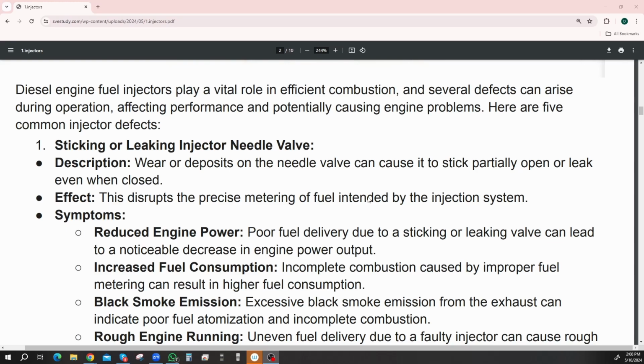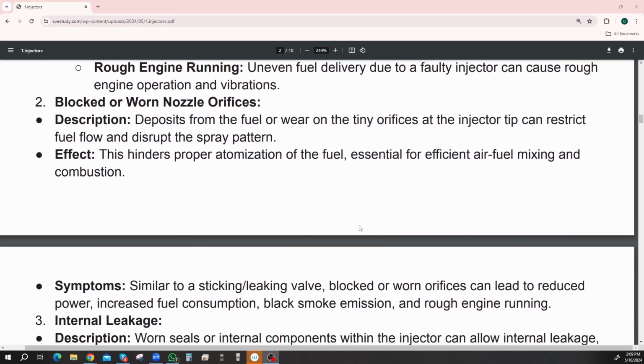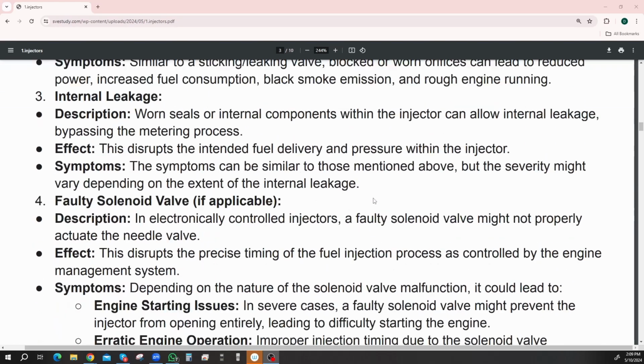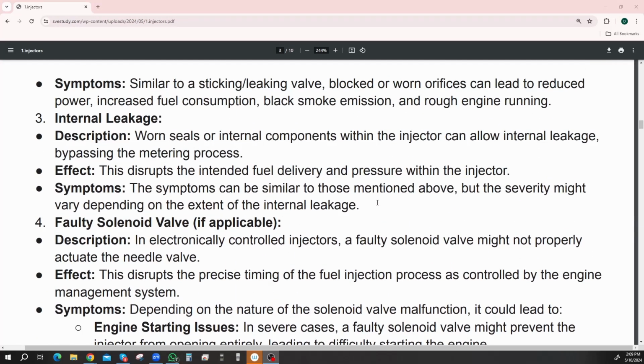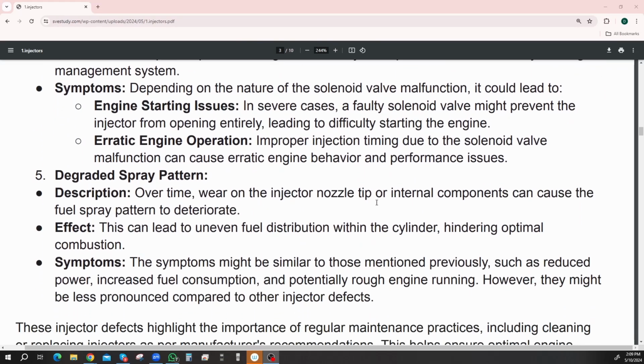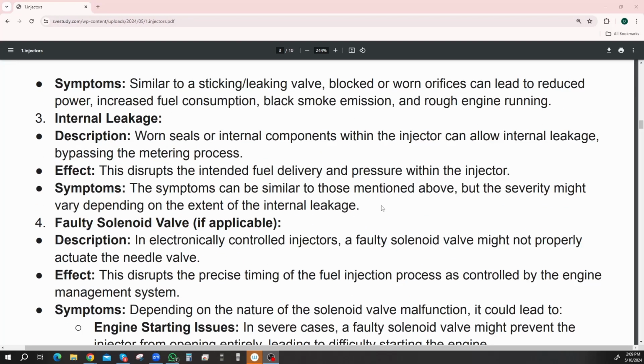You can have sticking or leaking injector needle valve. Okay, I'm going to run through these 5 first of all. So you've got sticking or leaking injector needle valve. Number 2 is blocked or worn nozzle orifices. Number 3 is internal leakage. Number 4, faulty solenoid valve. Number 5, a degraded spray pattern.